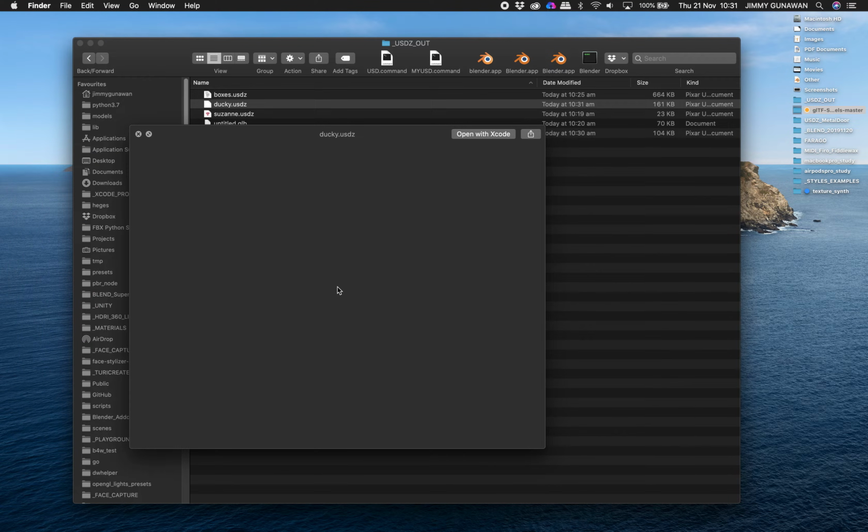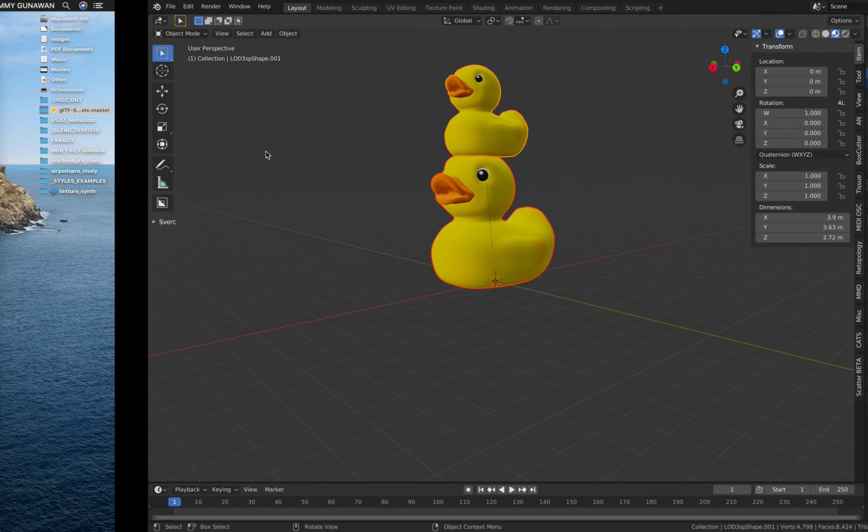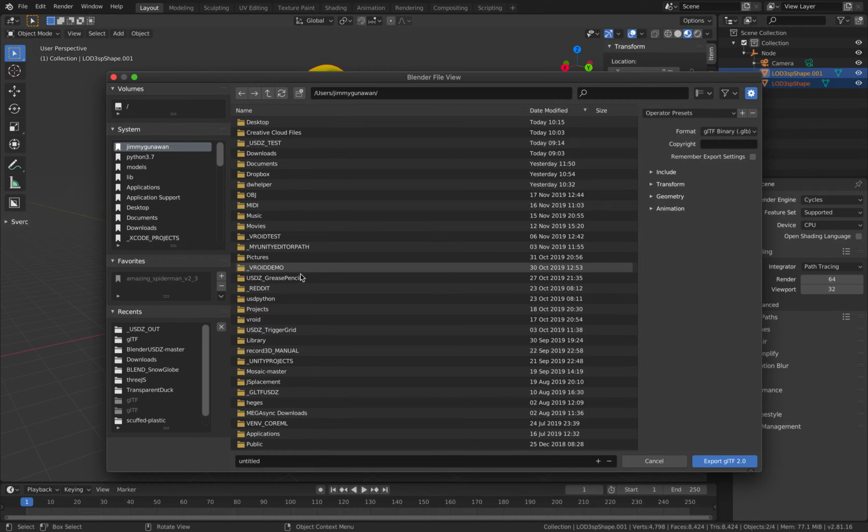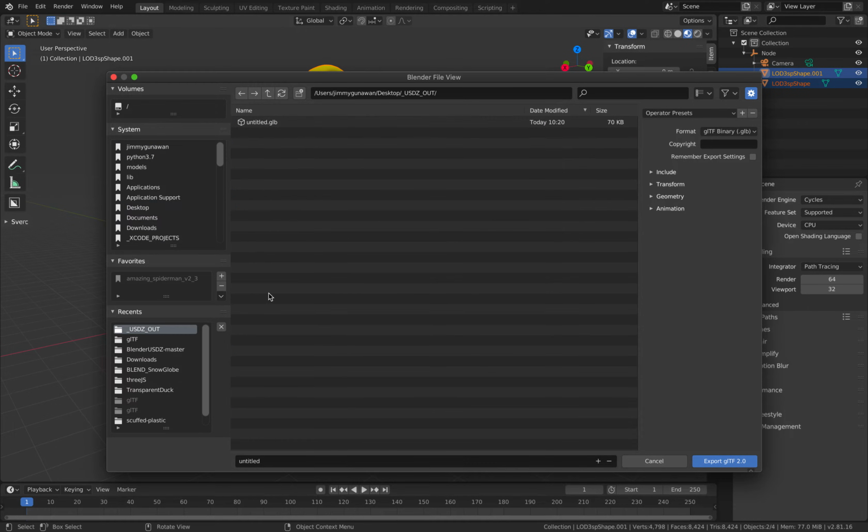The preview is kind of slow, so that doesn't seem to work. But if I use export GLB, call it ducky.